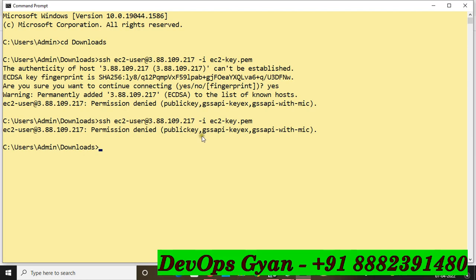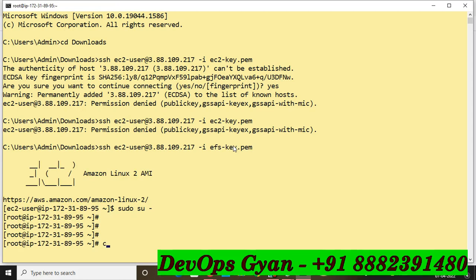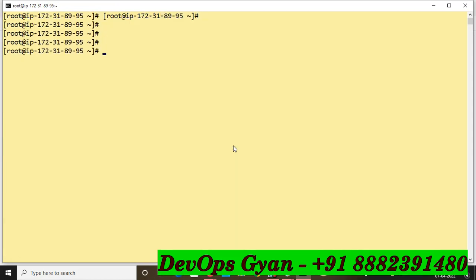Permission denied, public key. Sorry, the key name is different. So you will have to use not the EC2 key name, sorry, the EFS key .ppk. Now it will be accessed, right? sudo su -. Now friends, I have accessed this EC2 instance and EFS1. Now how can you access your EFS?